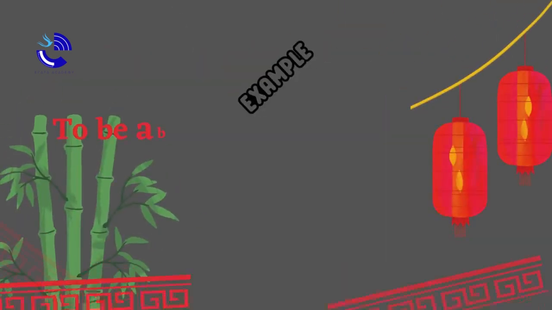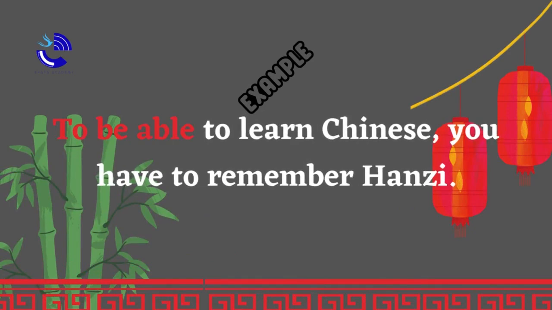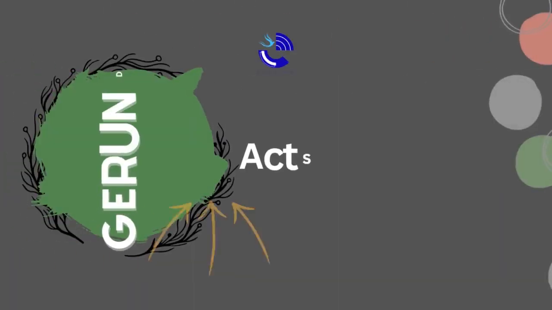For instance, to be able to learn Chinese, you have to remember 汉字. Well, that's all about infinitives. Now, let's move on to the gerund.